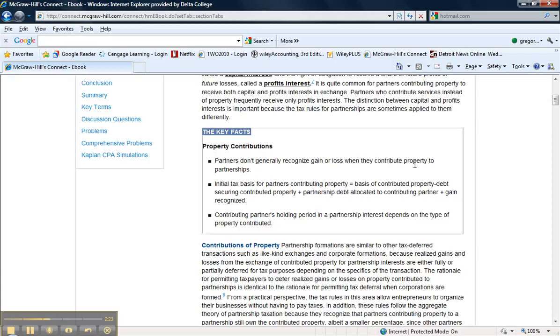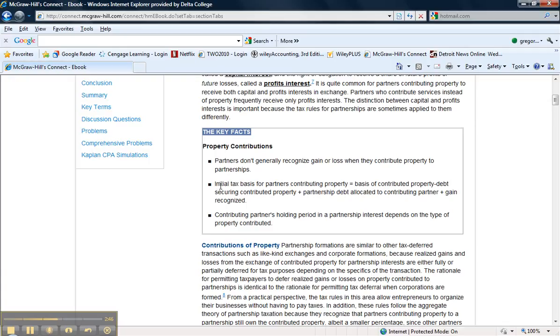Even though it's worth 100 and their basis is only 40, they are in a gain position, but it's not like a sale that would cause a gain recognition. These non-recognition rules are there because the government doesn't want to preclude people from getting into business and doing things that make business sense just because there might be a bad tax answer.